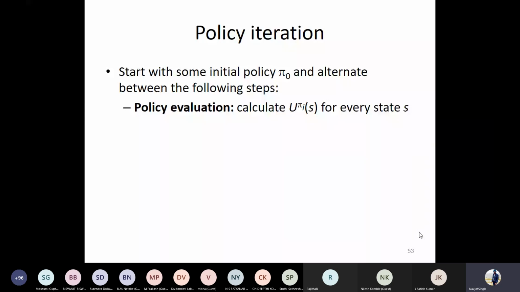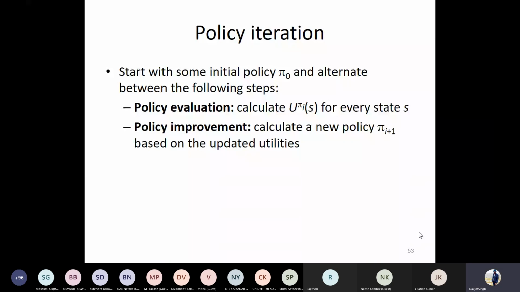First, you evaluate the policy. Evaluating the policy means if I know the action for every state, you find out the utility for all the states given that policy. We solve it through Bellman equation. Then look for the improvement policy in the next iteration.